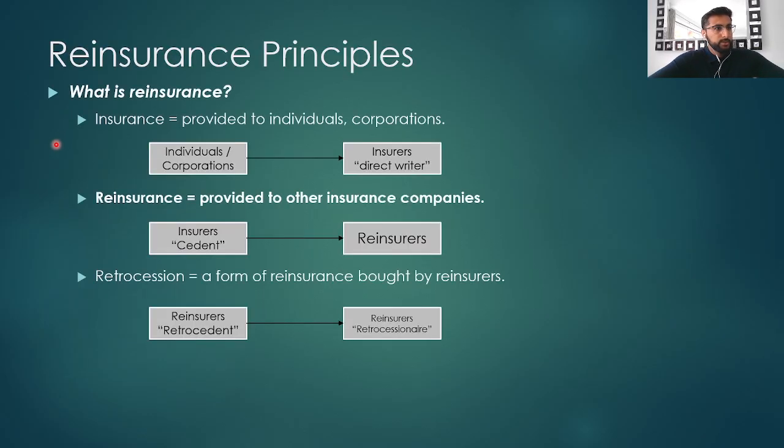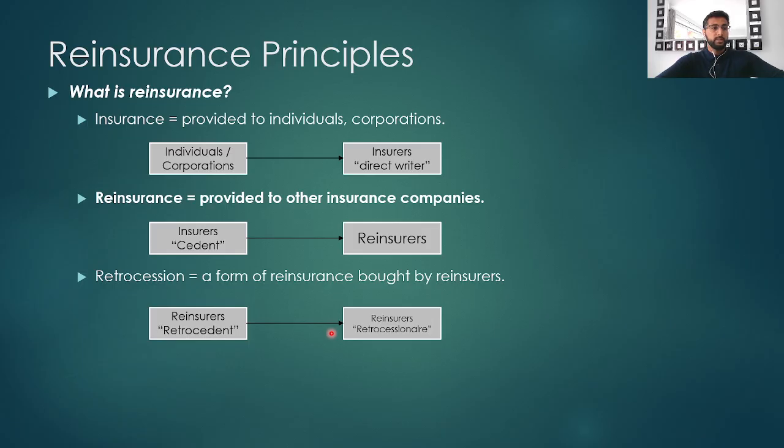Insurance is typically bought by individuals or businesses and sold by insurance companies. Now, reinsurance is provided or sold by a reinsurance company and bought by insurance companies. But what about reinsurance companies themselves? They also sell a form of reinsurance to other reinsurance companies, and this is called retrocession, with the reinsurer who purchases the reinsurance called the retrocedent, and the reinsurer who takes on the risk being called the retrocessionaire.